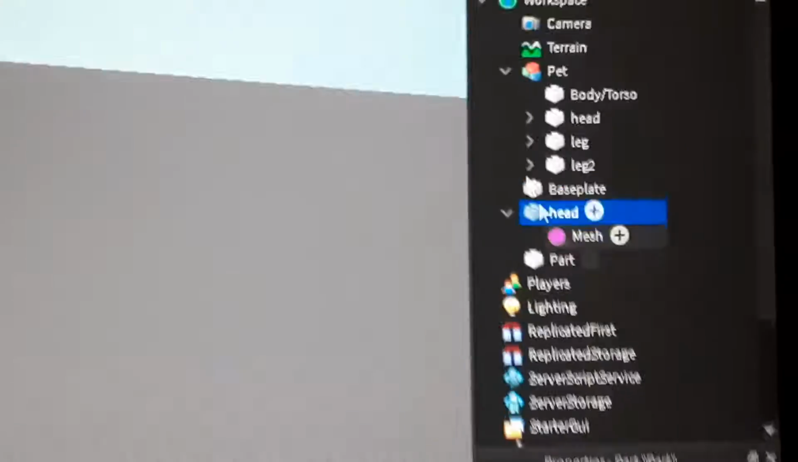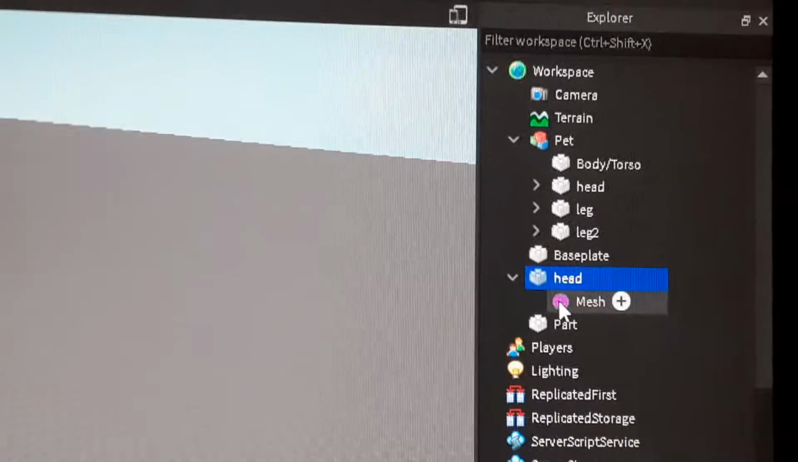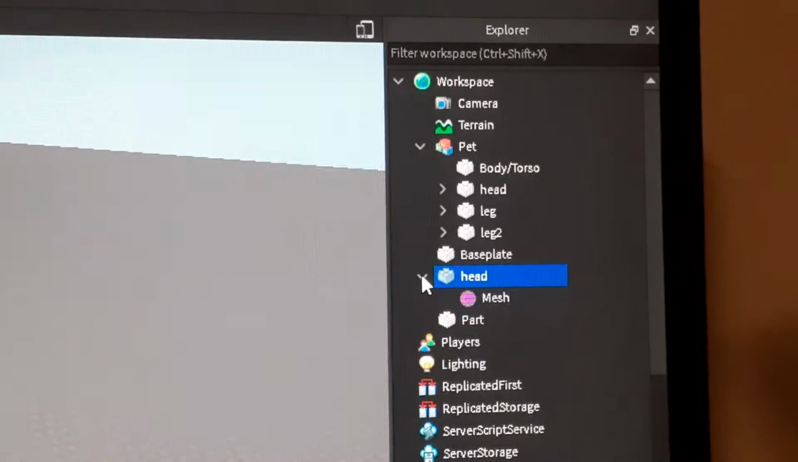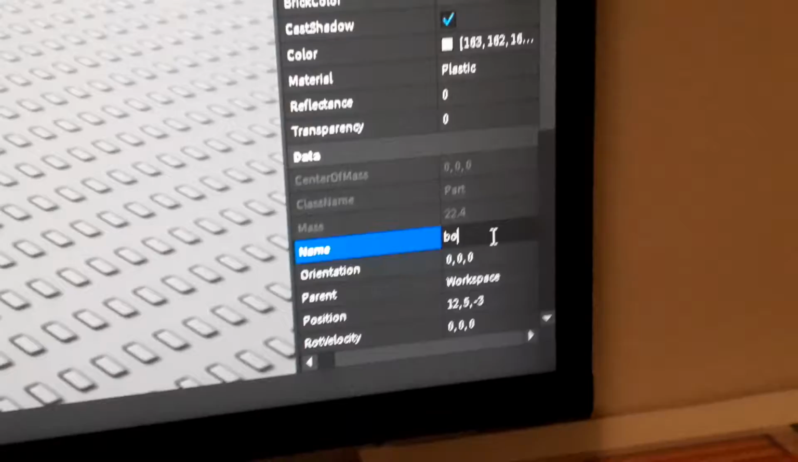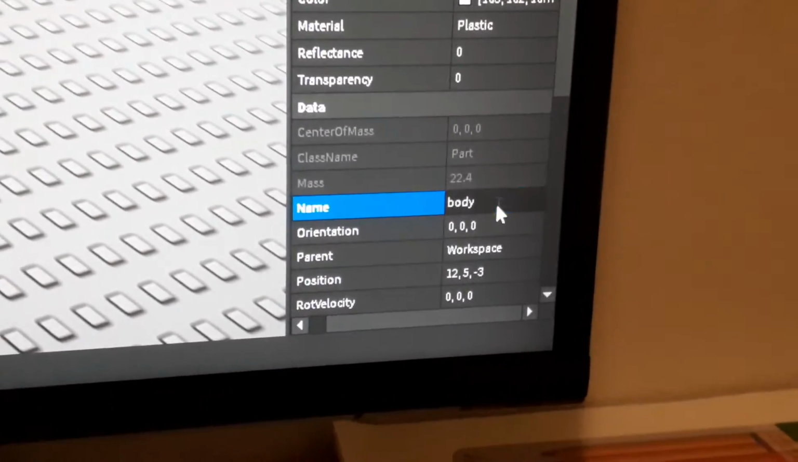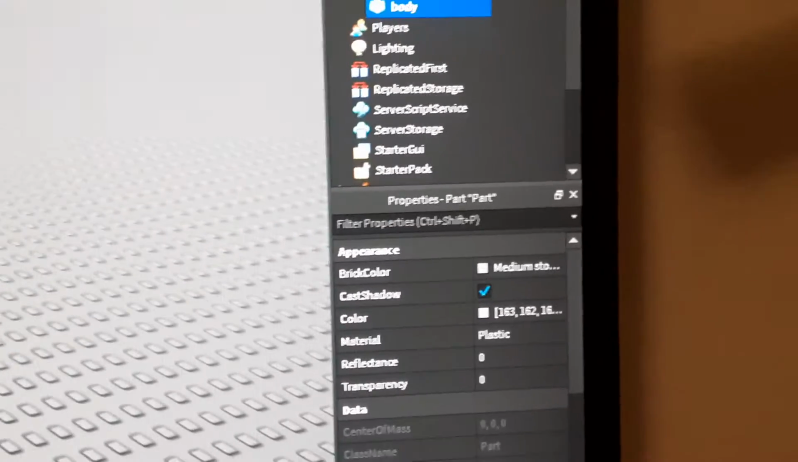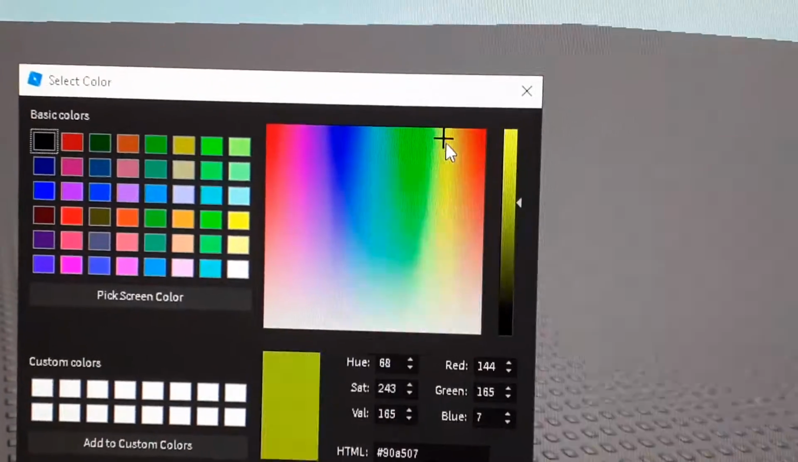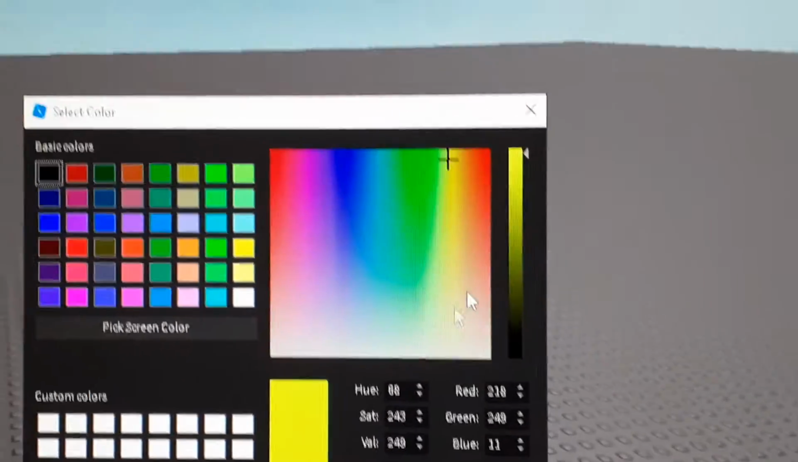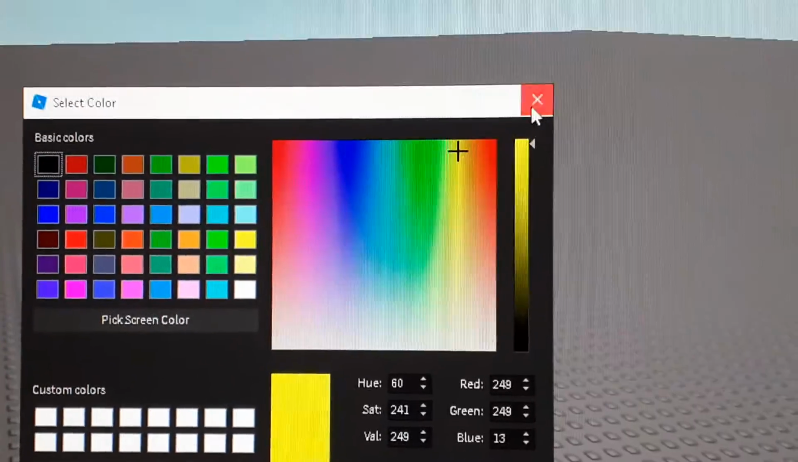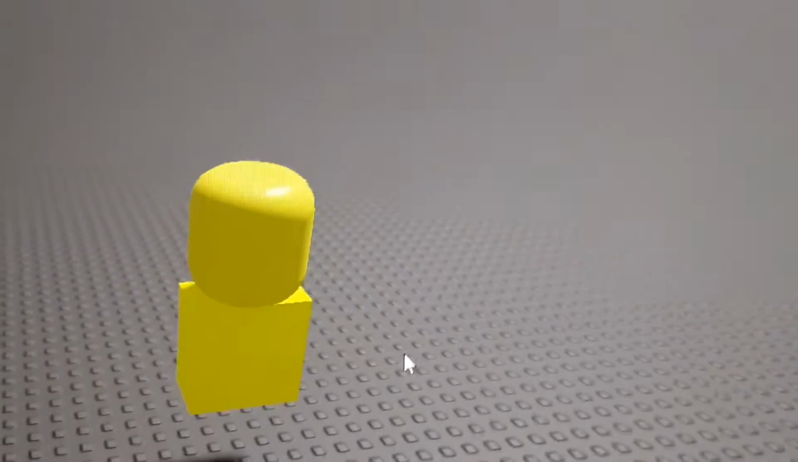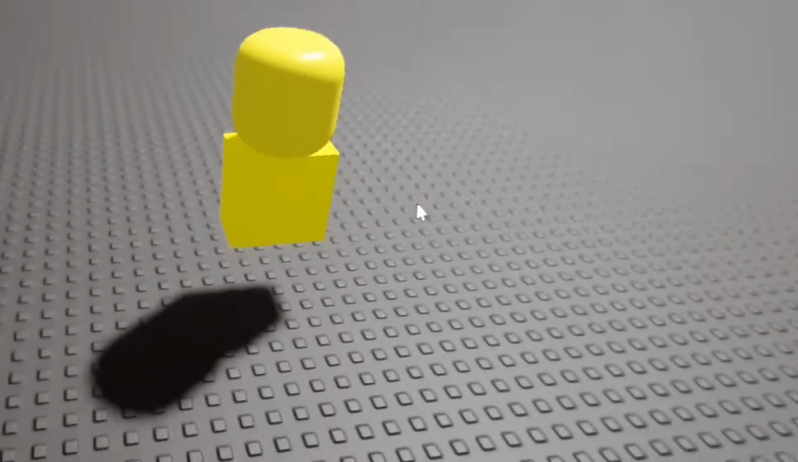And so now with the body, you could change the color of it, and we could also just call this body. So now I'm just gonna change the color of it to yellow. So I just make it yellow. And it's kind of greenish yellow, so I'm gonna make it more yellowish. Okay. So now we have our body and the head here.